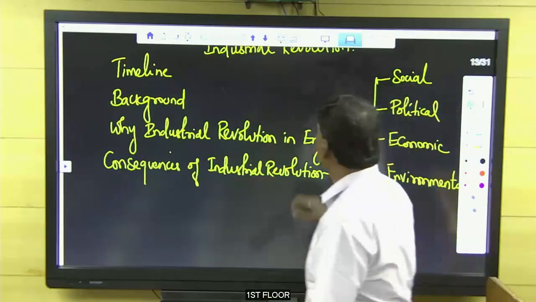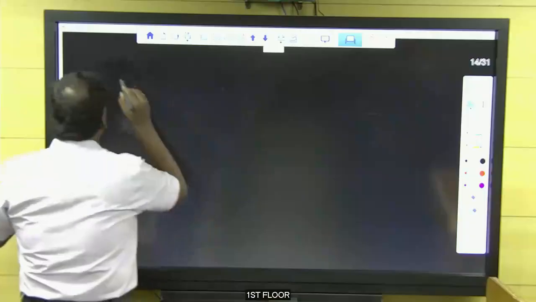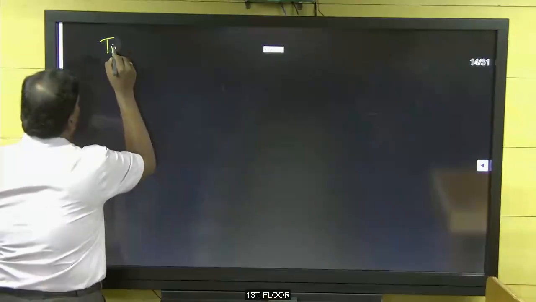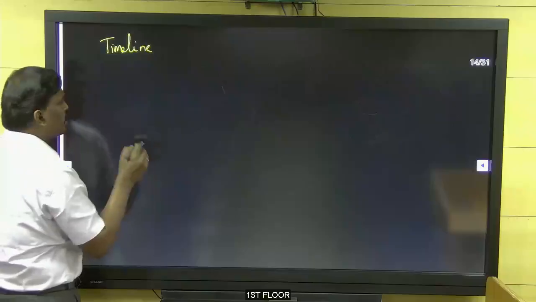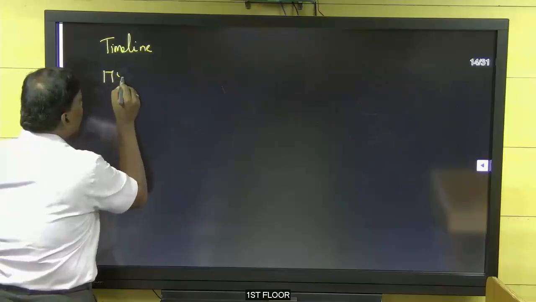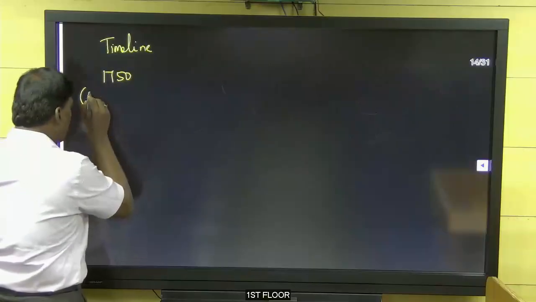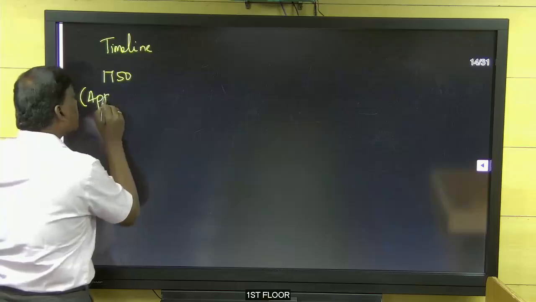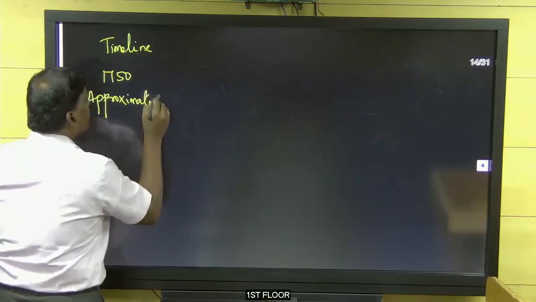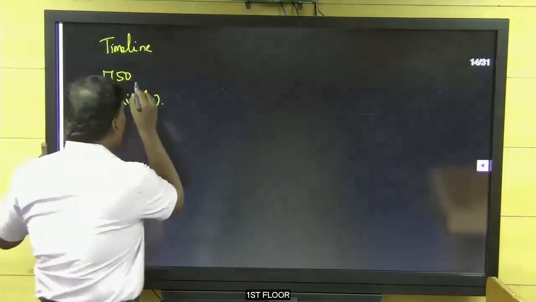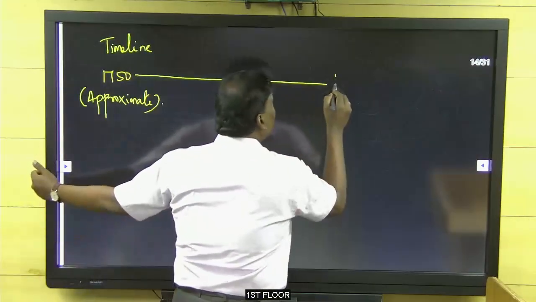Okay, I think we can move to the next one. Timeline of the Industrial Revolution. 1750 around. This is only approximate. 1750 till date.